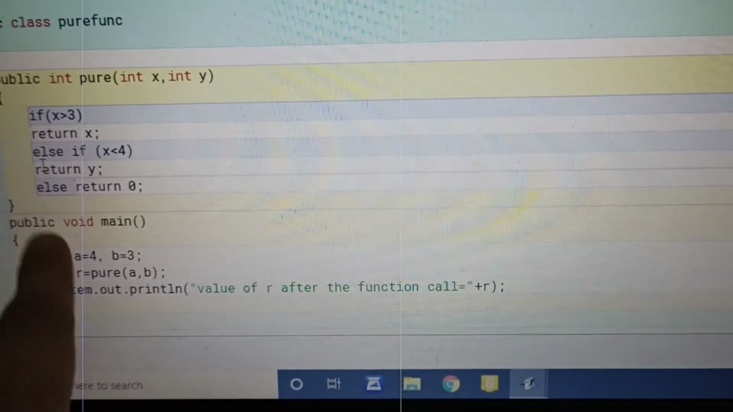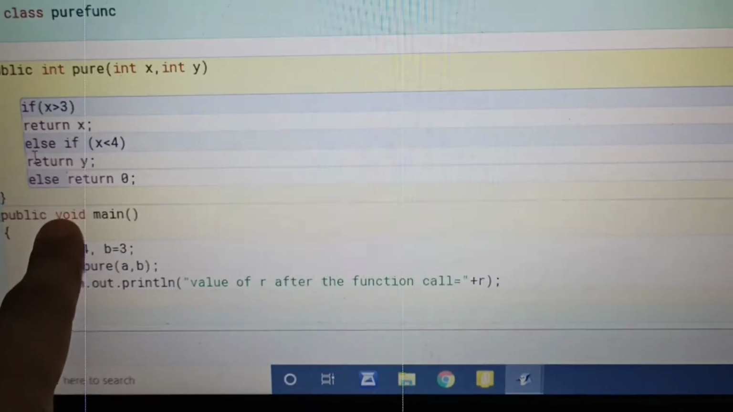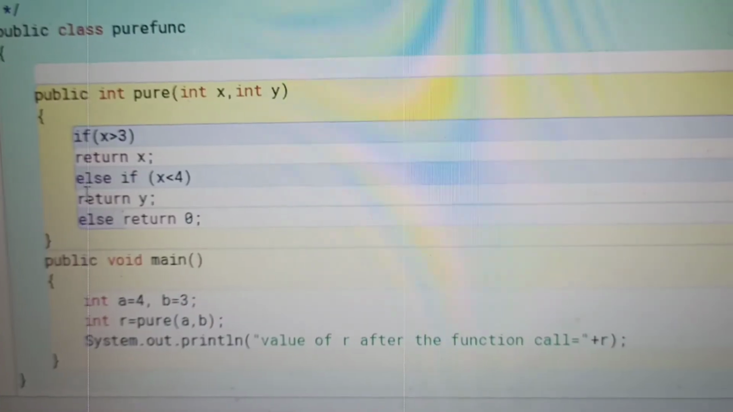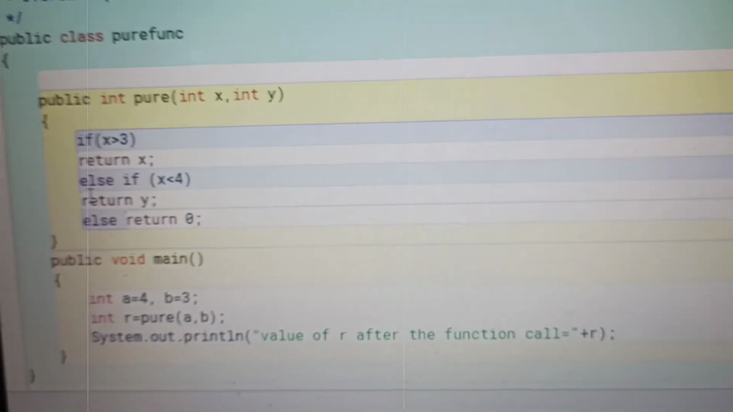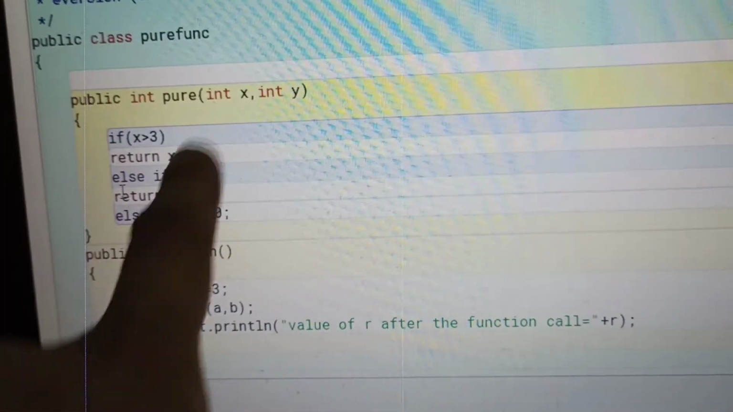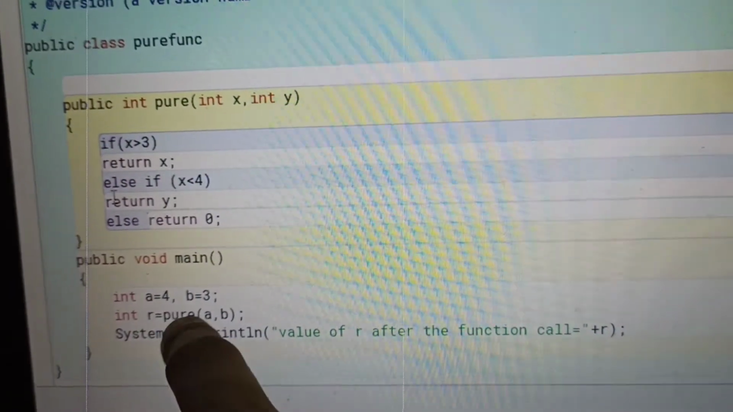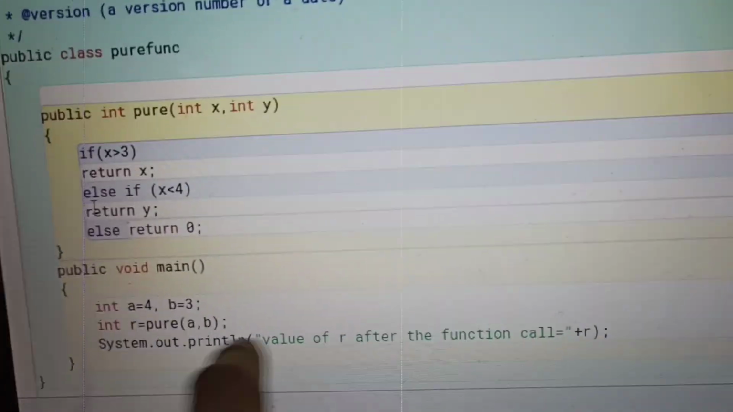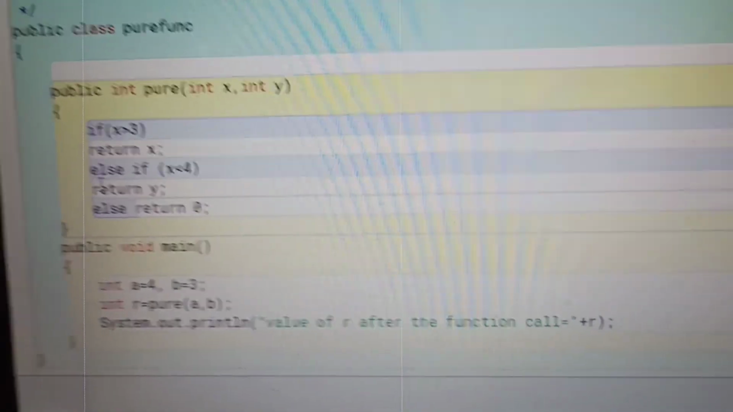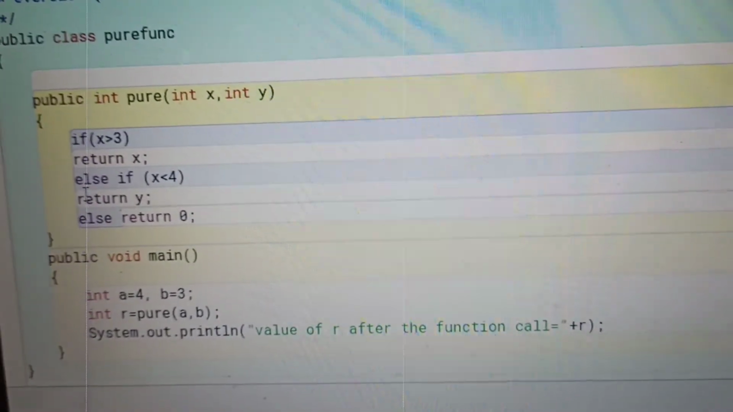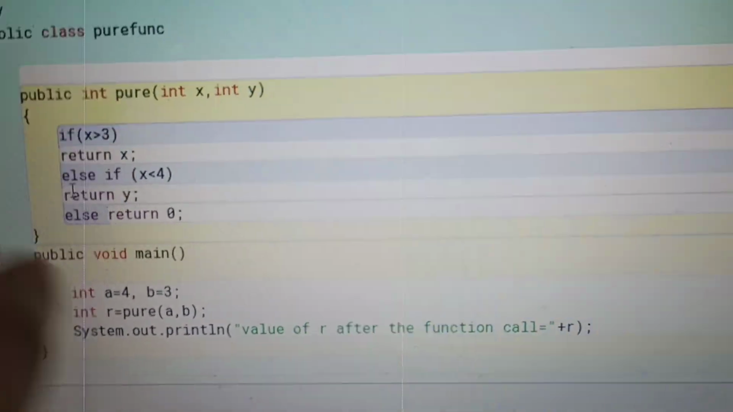At the time of the call, this pure function is called in the main method, and it is given some other arguments like a, b. Previously I gave x and y, but at the time of the function call I changed the arguments, and it will not affect anything in the program. It means it's a pure function.